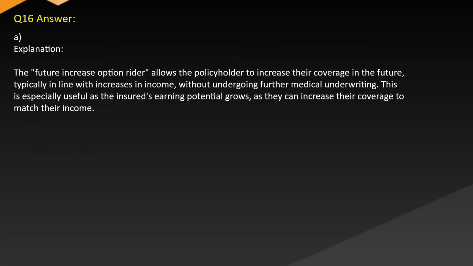Answer A. Explanation. The future increase option rider allows the policyholder to increase their coverage in the future, typically in line with increases in income, without undergoing further medical underwriting. This is especially useful as the insured's earning potential grows, as they can increase their coverage to match their income.